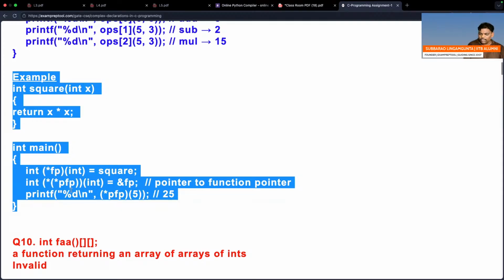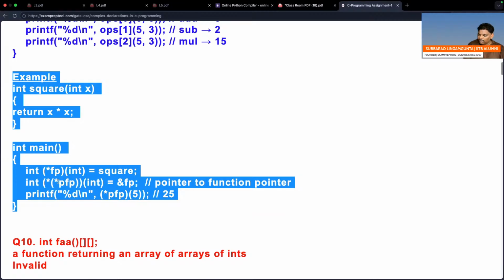Now see this one, PFP. One more pointer variable I have taken. PFP is also a pointer variable.